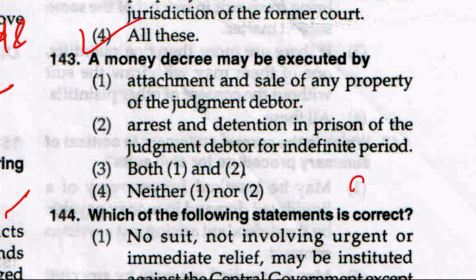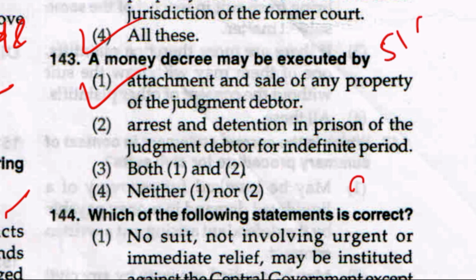A money decree may be executed by option 1, attachment and sale of any property of judgment debtor, option 2, arrest and detention in prison of the judgment debtor for indefinite period, option 3, both 1 and 2, or option 4, neither 1 nor 2. It is option number 1, attachment and sale of any property of the judgment debtor, and it is mentioned where?